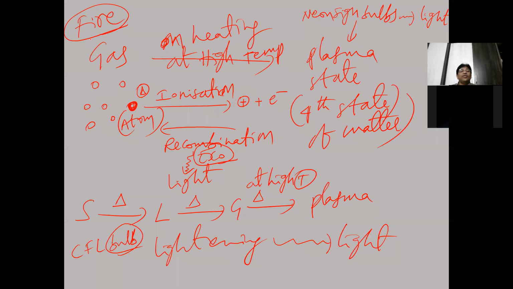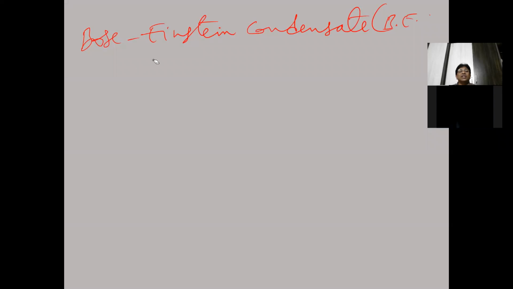Now, next, let's take another state called Bose-Einstein condensate, BEC. So what is the Bose-Einstein condensate here? The fifth state of matter. What is it called? The fifth state of matter.